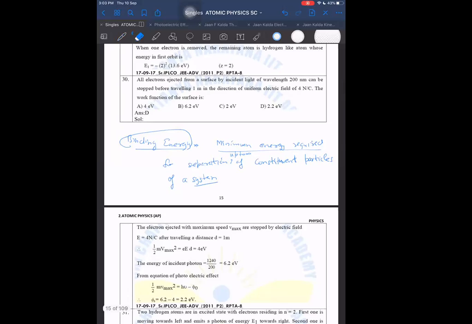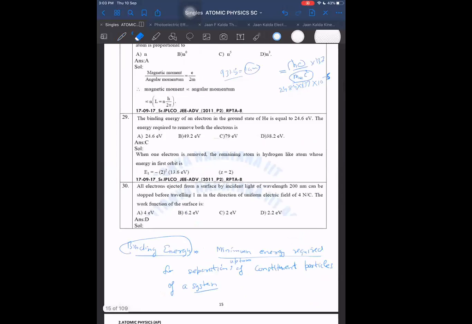Which question were we discussing, by the way? Binding energy. It is this definition which I have given. It is applicable for the nucleus also, in nuclear physics, and it is applicable in gravitation also. It is applicable in this space also: minimum energy required for the separation up to infinity of the constituent particles. Now, the constituent bodies may be like sun and earth. These may be big masses.